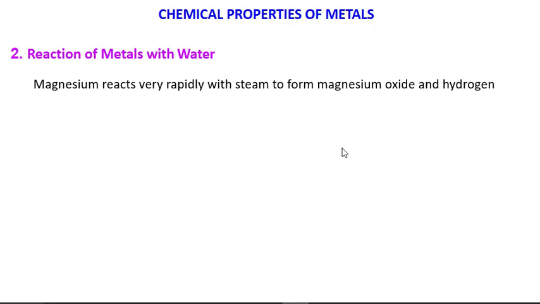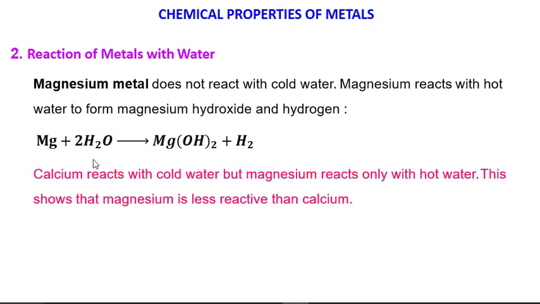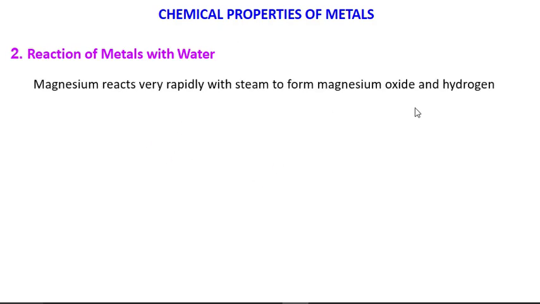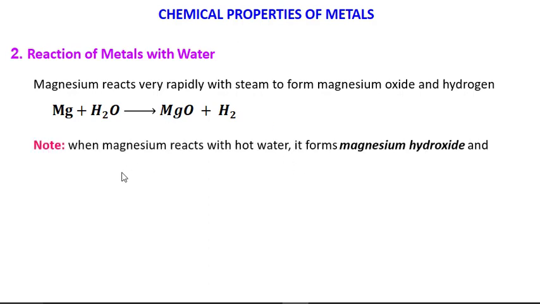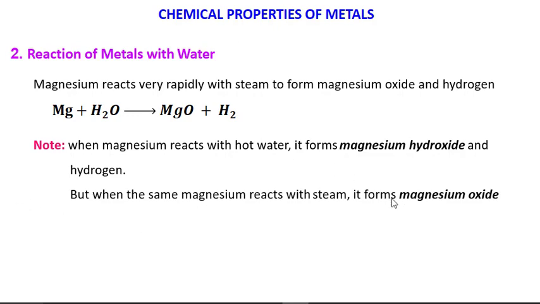Now in the previous slide we have seen that when magnesium reacts with hot water, it forms magnesium hydroxide, but when the same magnesium reacts with steam, it forms magnesium oxide. There we got magnesium hydroxide, but here we get magnesium oxide and hydrogen. So when magnesium reacts with steam, H2O in the form of steam, we get magnesium oxide and hydrogen. When magnesium reacts with hot water, it forms magnesium hydroxide and hydrogen, but when the same magnesium reacts with steam, it forms magnesium oxide and hydrogen.